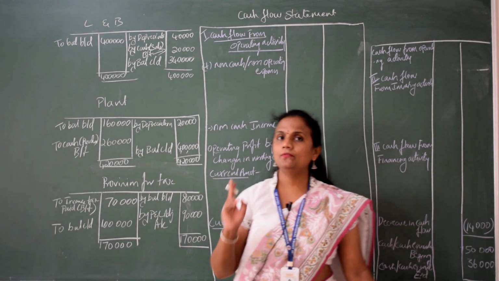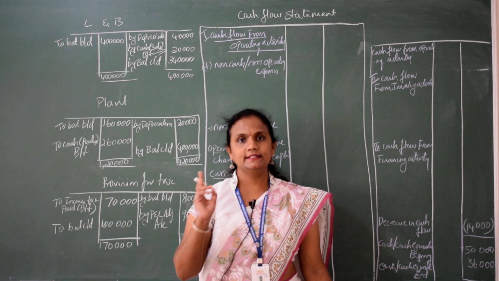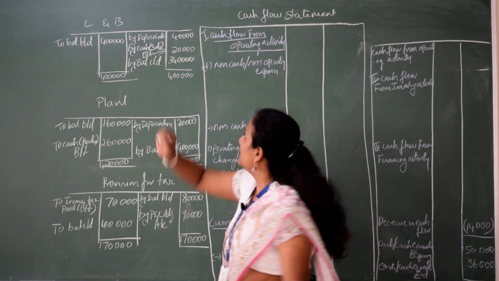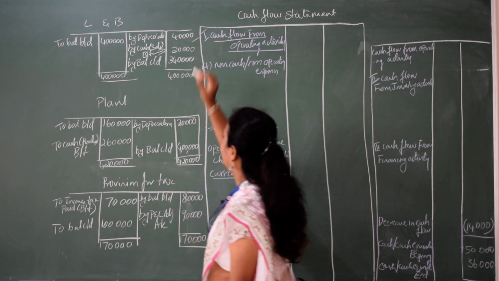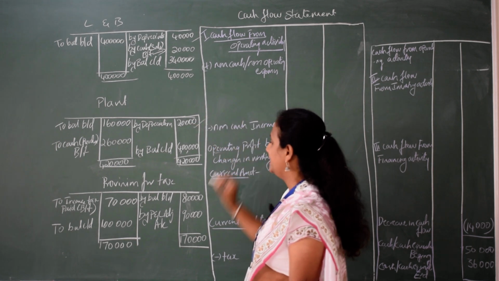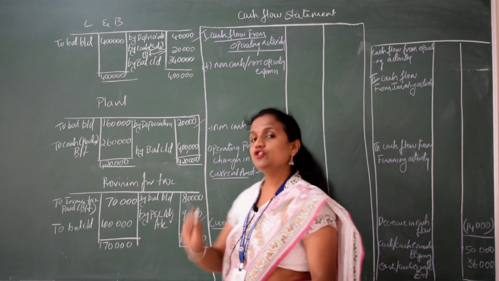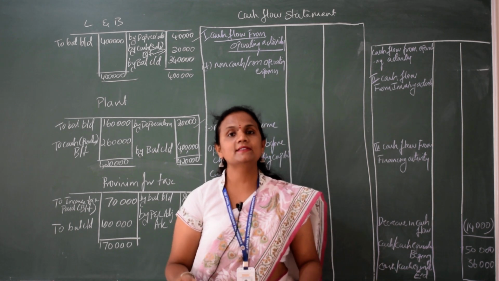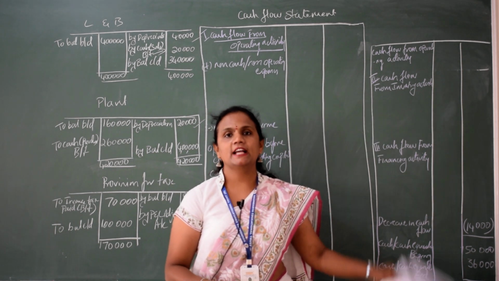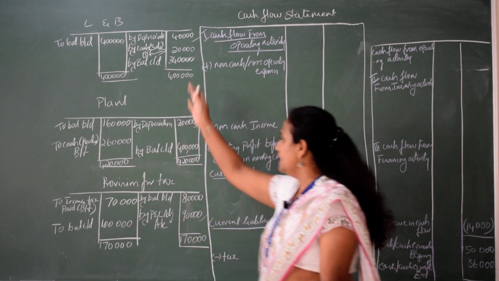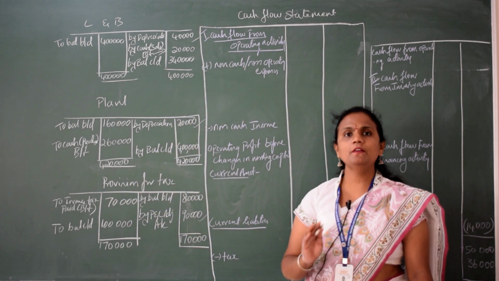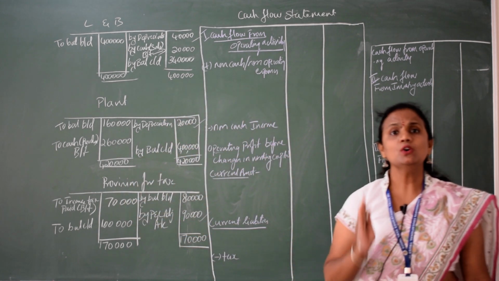All of you should know all the adjustments should come twice. Once you have taken here depreciation 40, once this depreciation 20, and 90 you have taken here. So all these three items should come again. Where does it have to come? It has to come in the cash flow statement. So we have prepared individual accounts for all the three. Now we will prepare the cash flow statement.